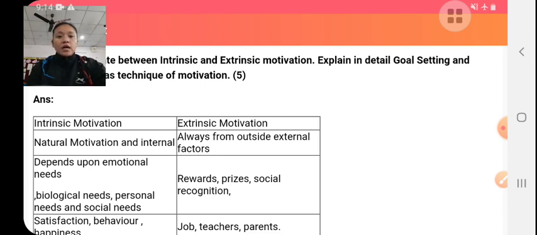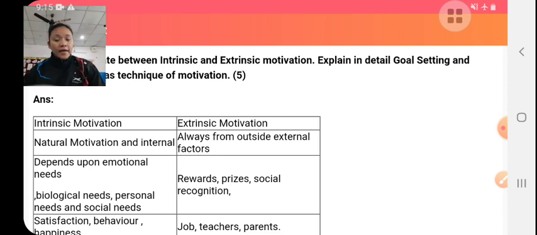External motivations are those which come from outside, from an external source, like reward, punishment, money, etc. The person does the activity because by doing it he will get something.